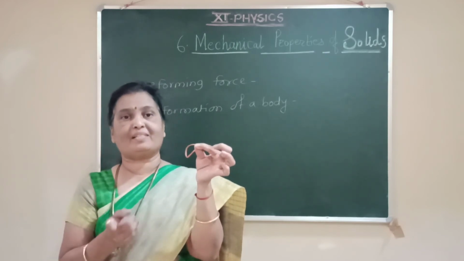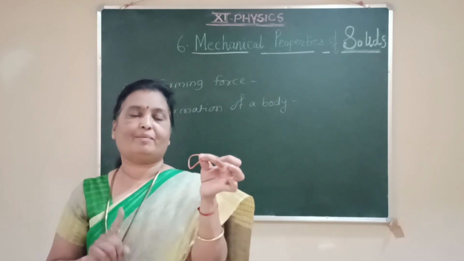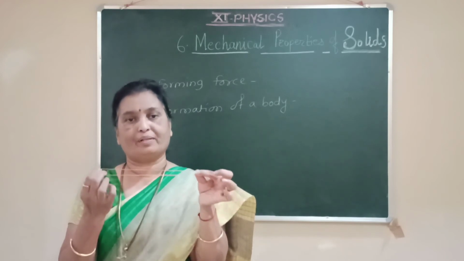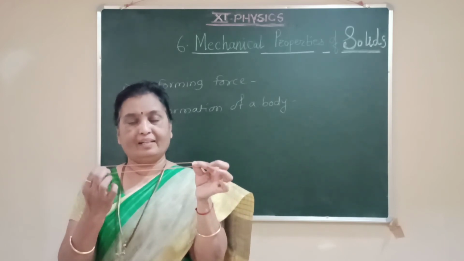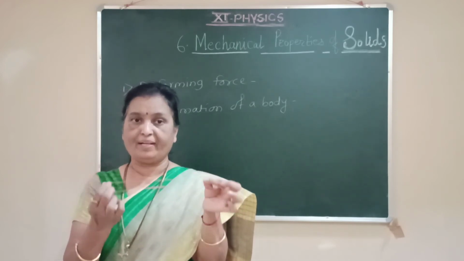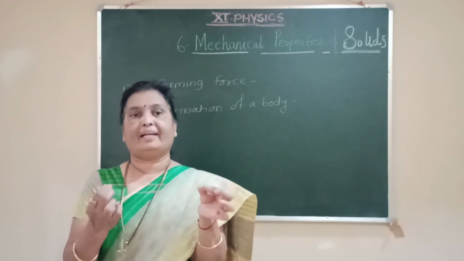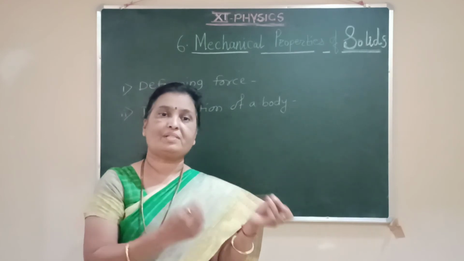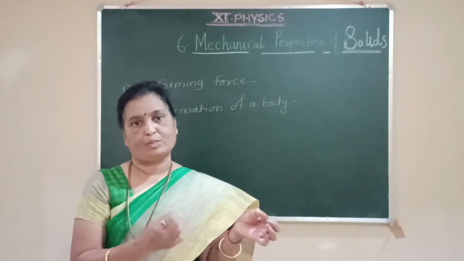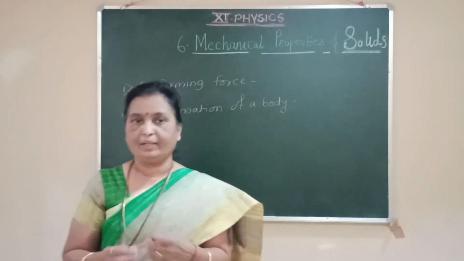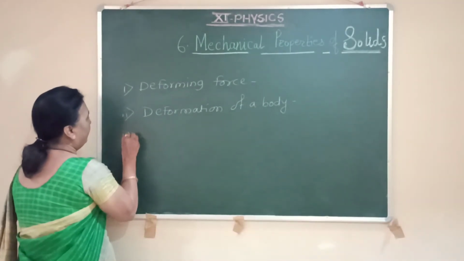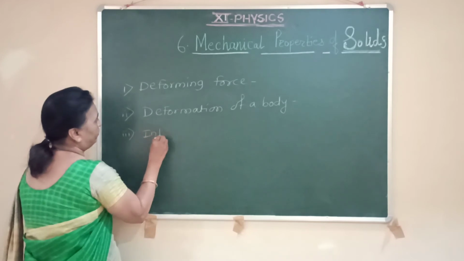This internal restoring force always develops in the body, and it tries to take that body again into its original shape and size. So one more term we have to introduce here is called the internal restoring force.